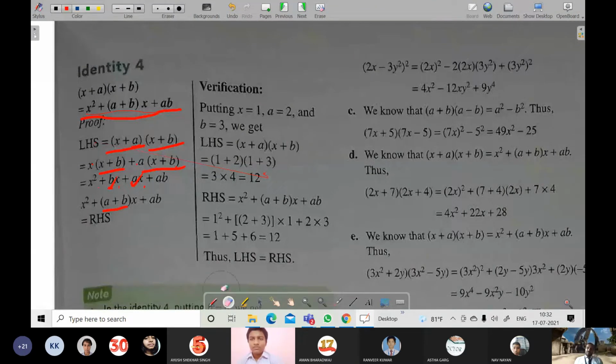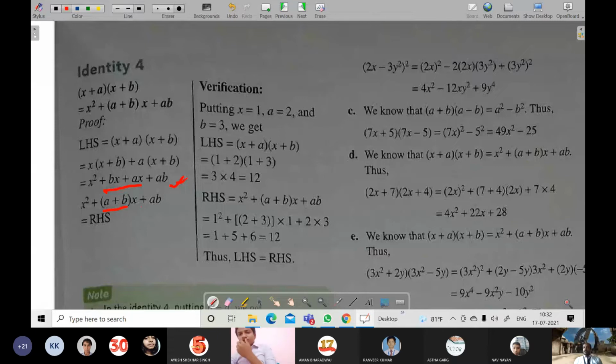Understood? Yes, sir. And of course, by keeping any value of x, a, and b, this property or identity will be verified. Of course, this is also multiplication only. It has been multiplied, but in these two terms x was common, so x has been taken common and then it has been written a + b.